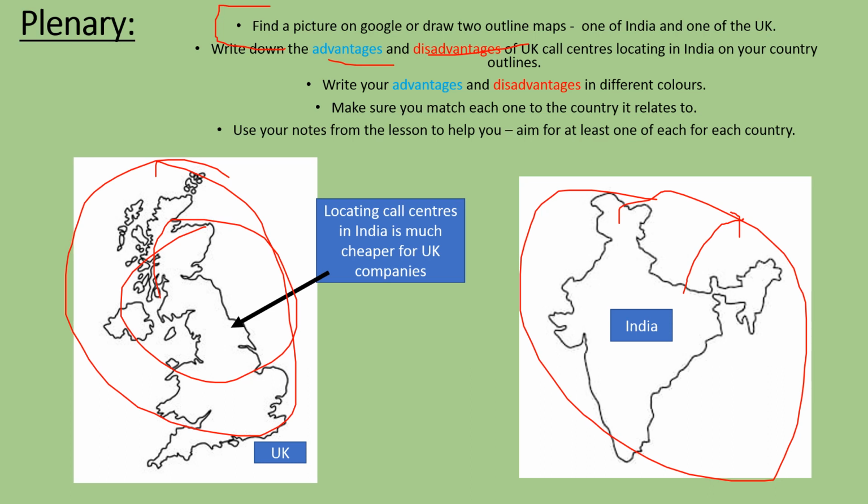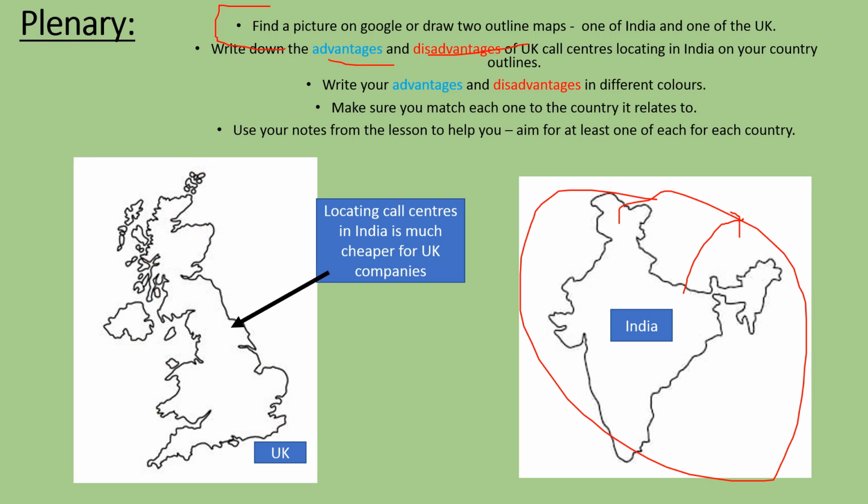If you want to, you can write your advantages and disadvantages in different colours, because that would make it clearer for which ones are advantages and disadvantages. If not, you can always just put advantage before what you've written. So you could write advantage, locating call centres in India is much cheaper for UK companies. And just make sure you make it clear which one's an advantage and which one's a disadvantage. And then make sure you match each one to which country it relates to.